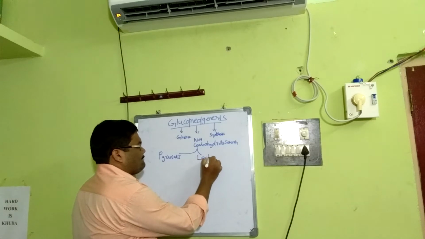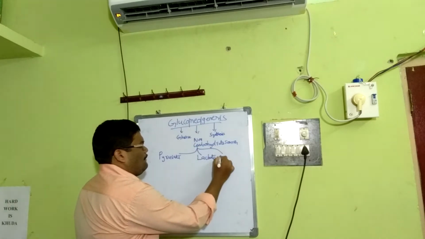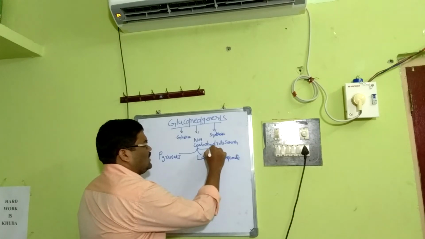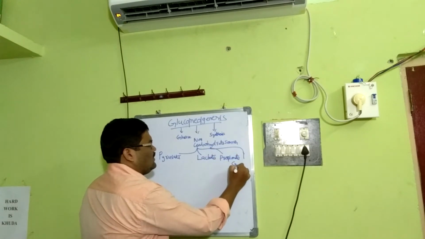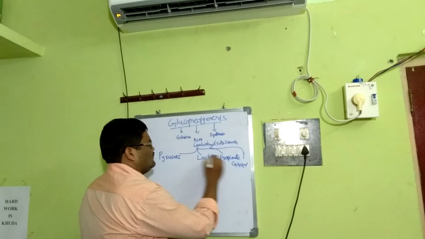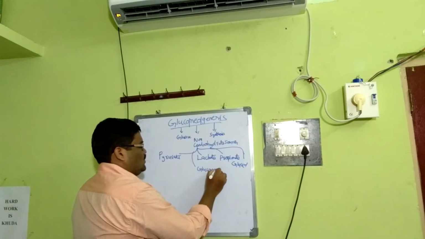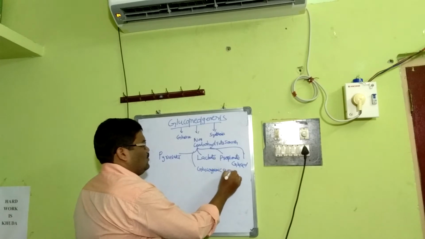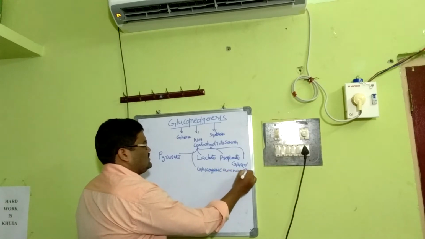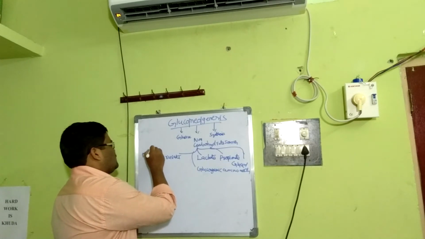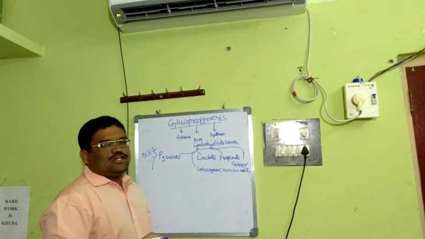These are all different non-carbohydrate sources which synthesize glucose.